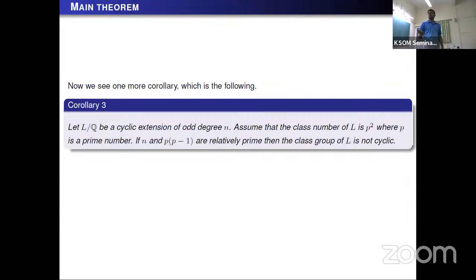Now we see one more corollary which is the following. Let L over Q be a cyclic extension of odd degree n. Assume that the class number of L is of the form p squared where p is a prime number. If n is relatively prime to p times p minus 1, then the class group of L cannot be cyclic. So here m is equal to p squared and n is relatively prime to p times p minus 1. So n is relatively prime to p squared as well as n is relatively prime to φ of p squared. So from theorem 1 we get that the class group of L cannot be cyclic.